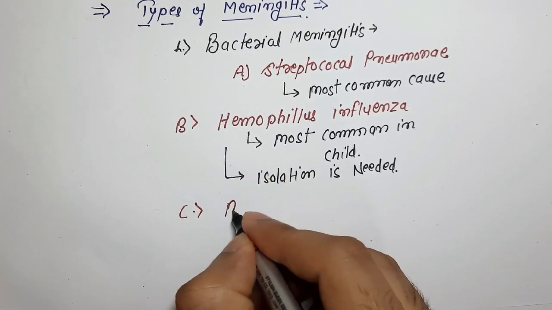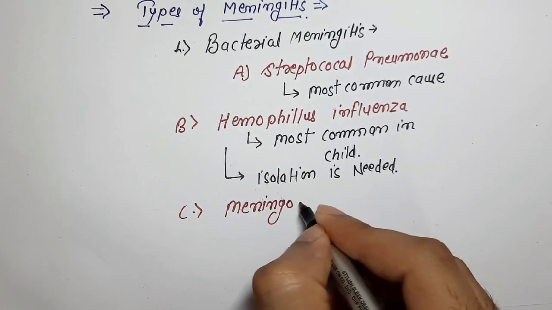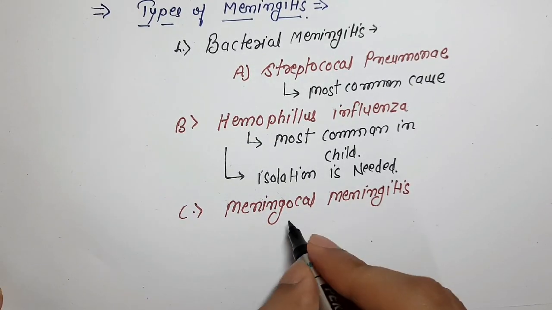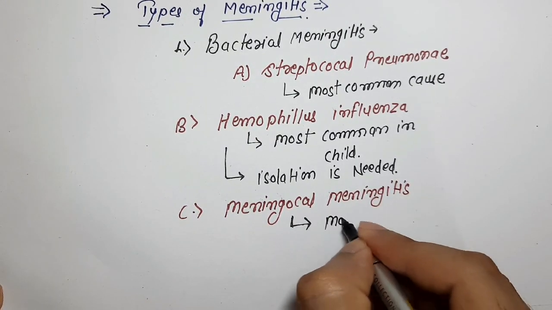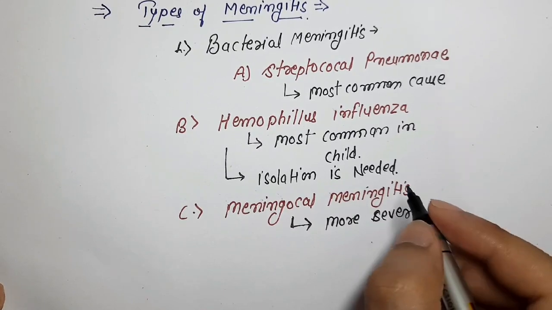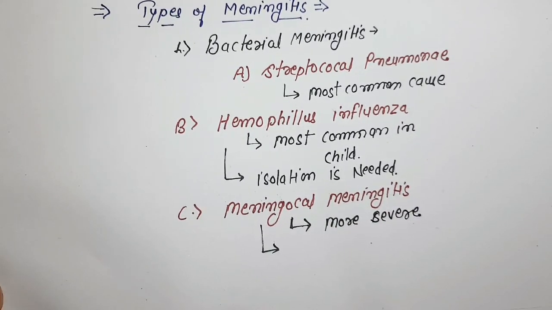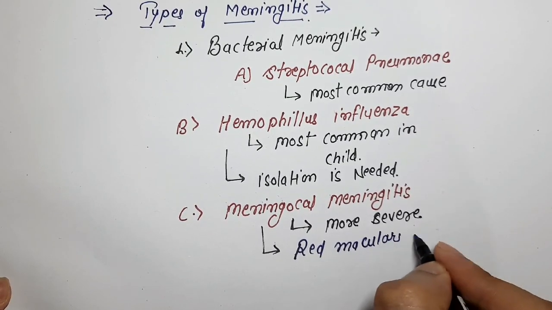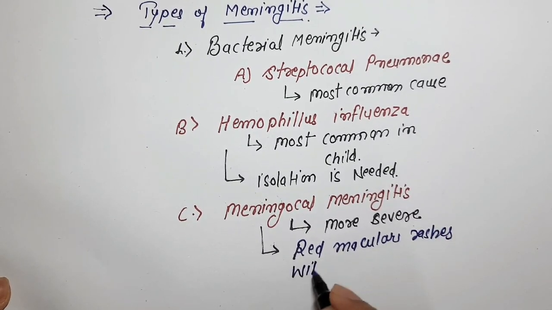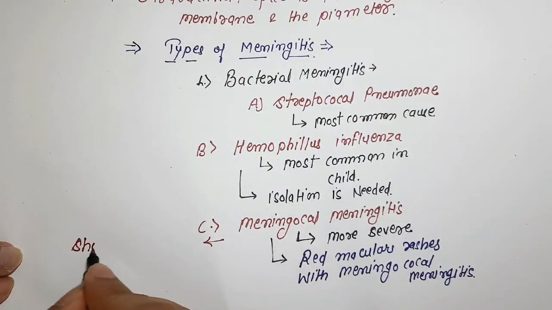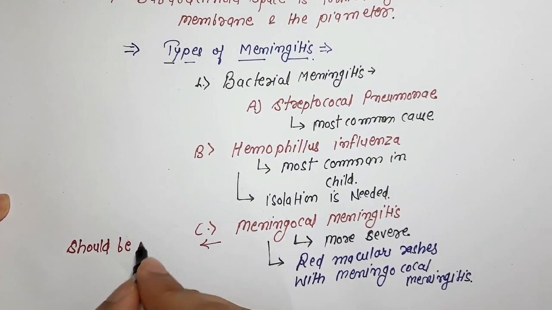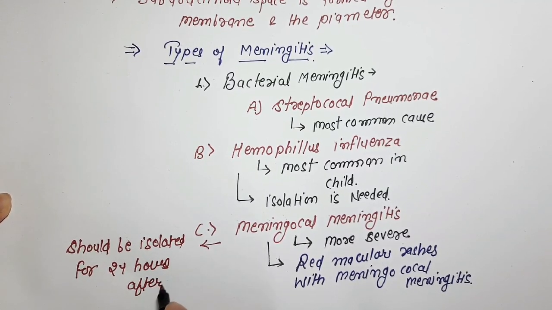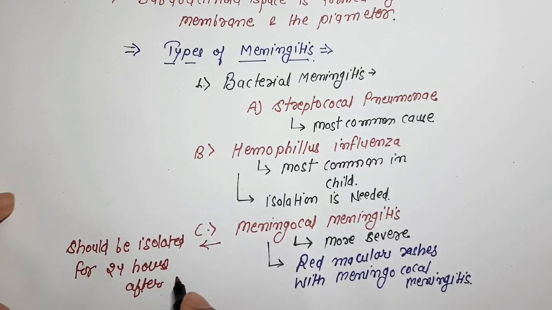Number 3 is meningococcal meningitis, the most severe form of meningitis. Red macular rashes can be found in this condition. A patient with meningococcal meningitis should be isolated until 24 hours after initiating antibiotic therapy.